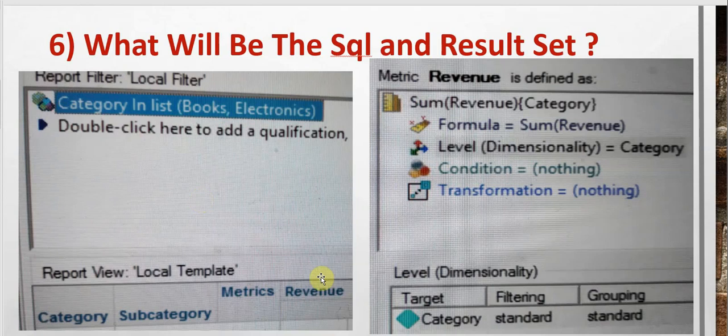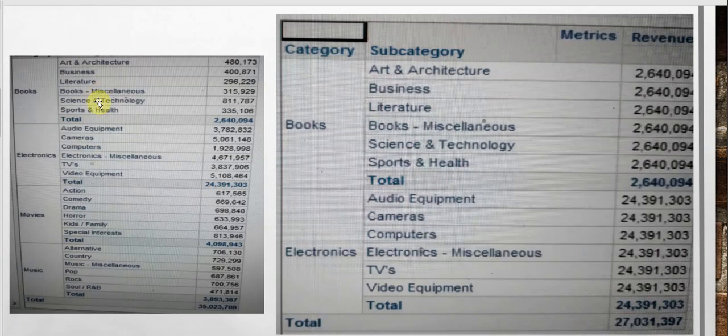For our sixth question, we have the filter. For the revenue metric, the target is set to category. Filtering and grouping are set as standard. This is our general or the default result. So in this case, for books, we are going to get this value, and it is getting repeated. And for electronics, this value 2439130 is getting repeated. This is happening because the target is set as category.